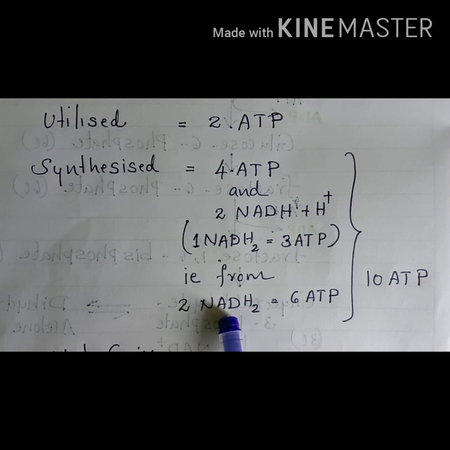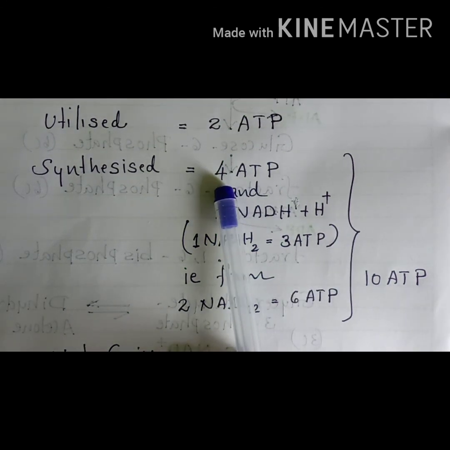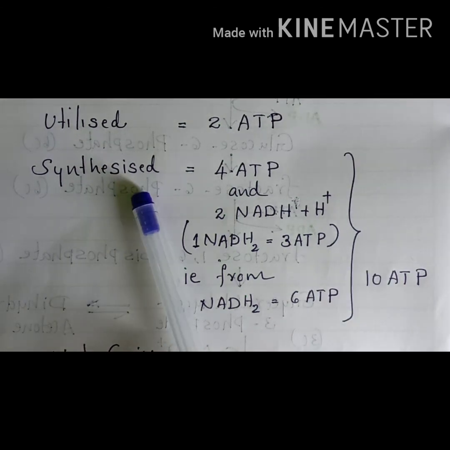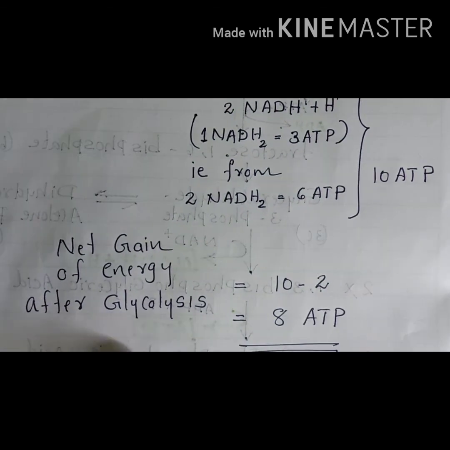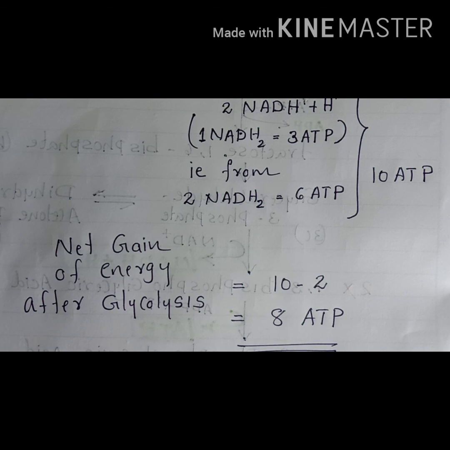From the NADH2, 6 ATP, and directly 4 ATPs, altogether 10 ATPs are synthesized. 2 ATPs are utilized. So the net gain of energy after glycolysis is 10 minus 2, which is equal to 8 ATP.